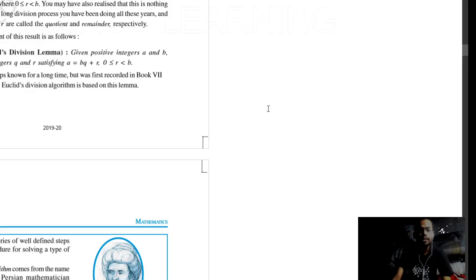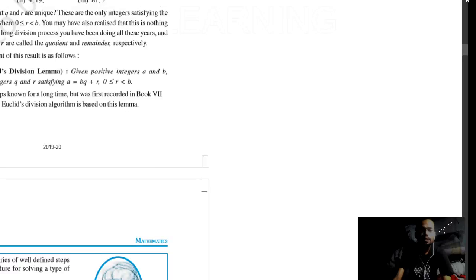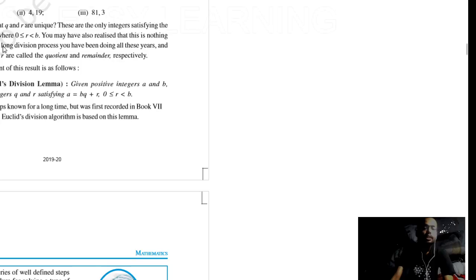So what was the basic funda to describe this example? The basic logic behind this example was that we can describe any number, any integer, okay, not any number. There are so many numbers, just like rational, irrational, even real numbers.